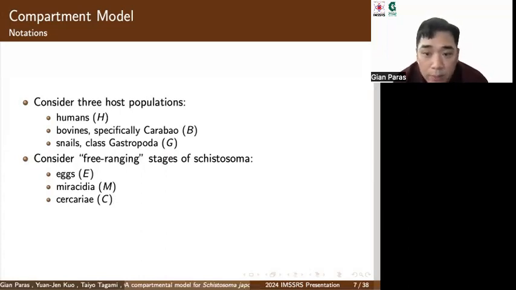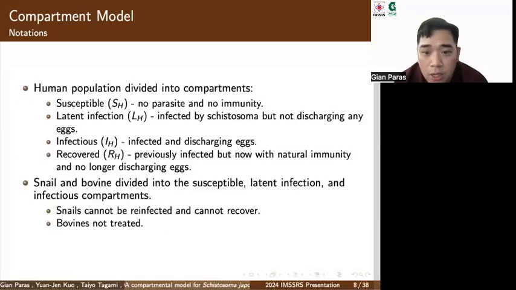We divided the human population into the following compartments. We have the susceptible, which is denoted as S sub H. We have the latent infection, which is denoted as L sub H. We have the infectious, which is denoted as I sub H. And we have the recovered, which is denoted as R sub H.